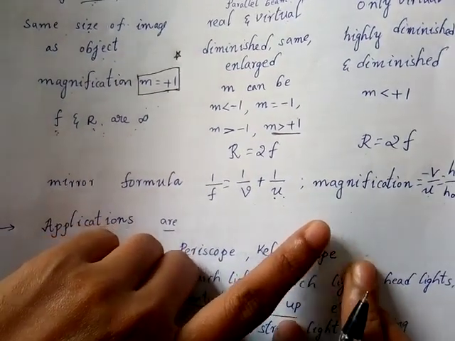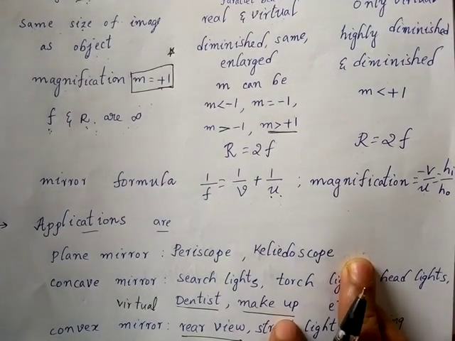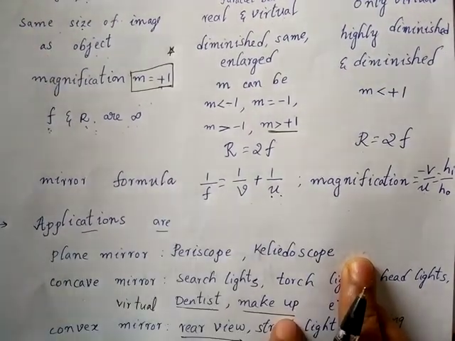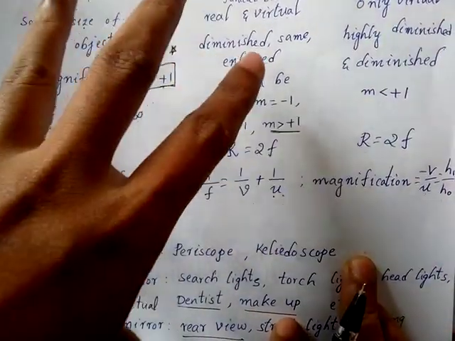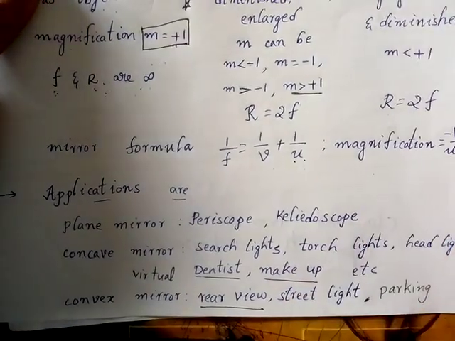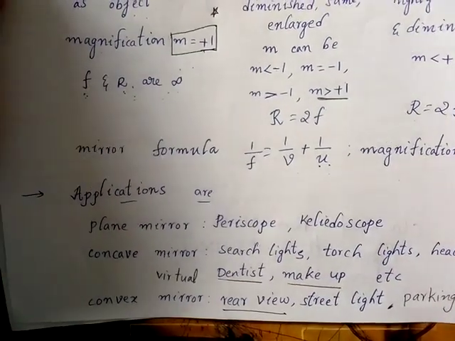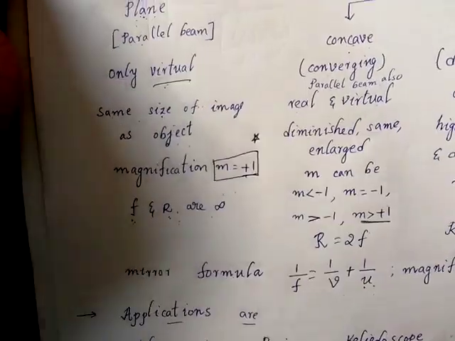So the magnification gives the relation between object height and image height, and in the same way object distance and image distance. These are the key points which you have to remember. Convex mirror is generally used outside and concave mirror is generally used inside. Remember that. Why I am telling this is to identify what is given.